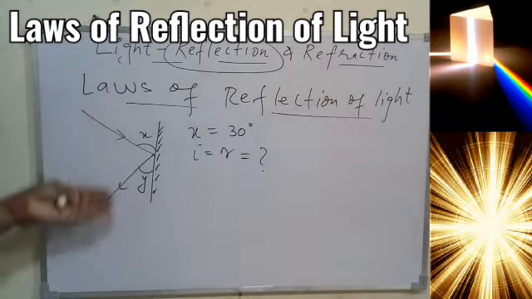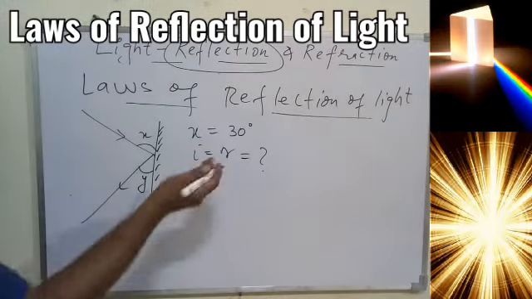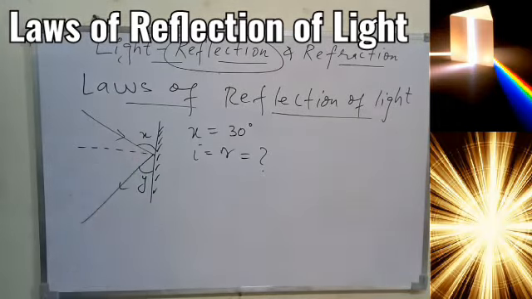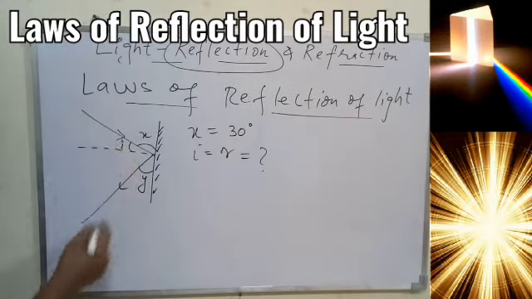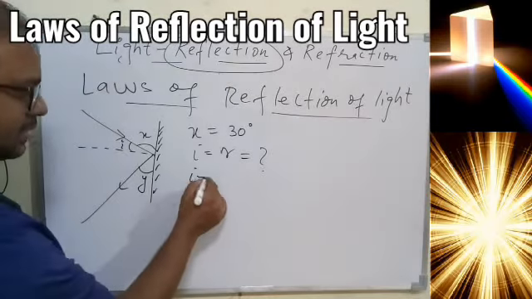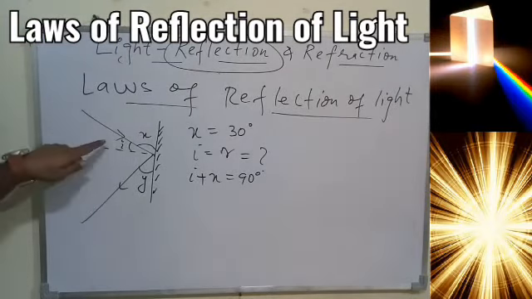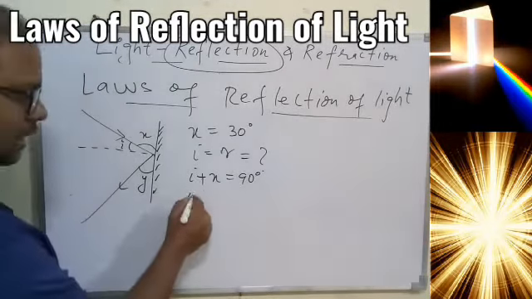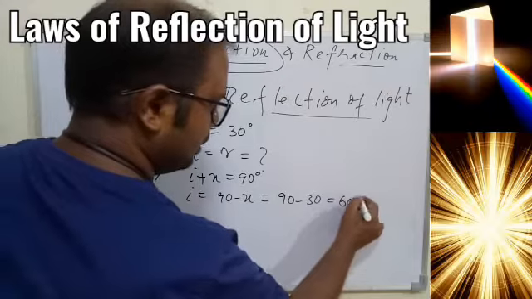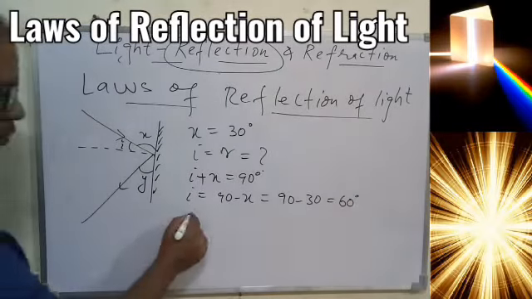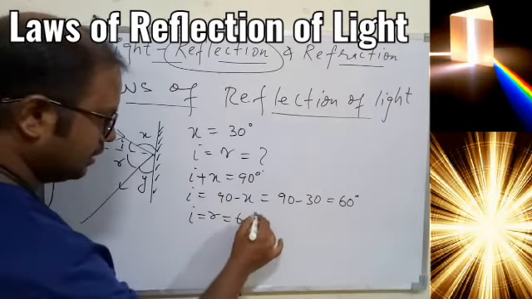We know that x is the angle made by the incident ray with the surface of the mirror. So how to find angle I and R? For this, what is to be done? Draw the normal, and now let this angle be I only. So I plus x will be nothing but 90 degrees, because the normal we have drawn is perpendicular to the surface. So I will be nothing but 90 minus x. So 90 minus 30 is equal to 60 degrees. And according to the law, we know I is equal to R also. So this is your R. This will be nothing but 60 degrees.